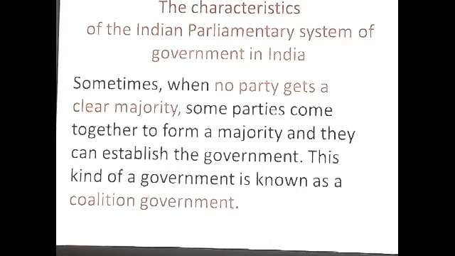Sometimes when no party gets a clear majority, some parties come together to form a majority and they can establish the government. Like small parties come together and form a government. This kind of government is known as a coalition government. Coalition government means many parties come together and form the government. That government is known as a coalition government.